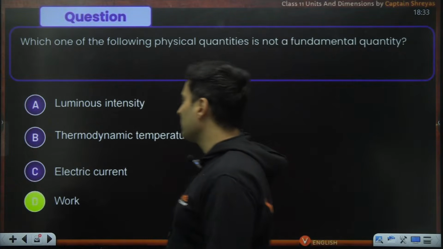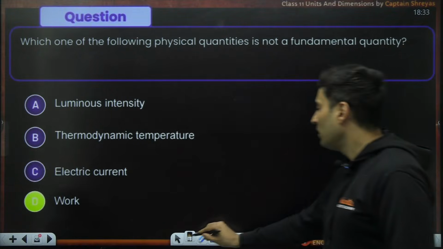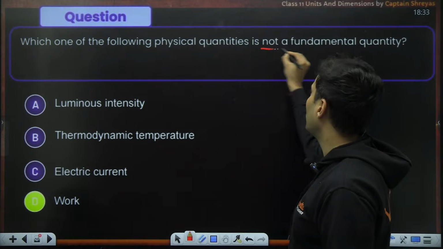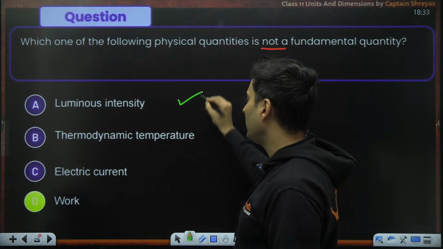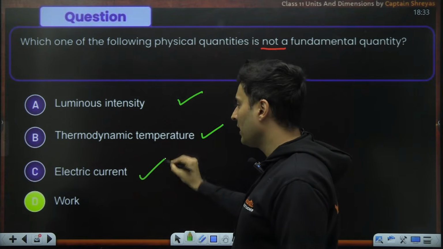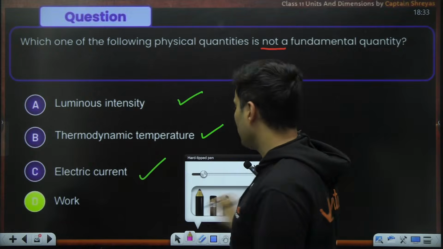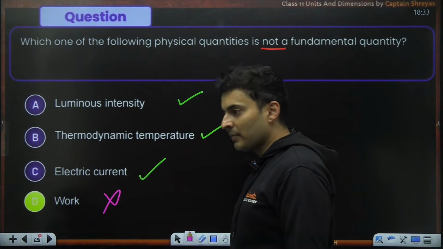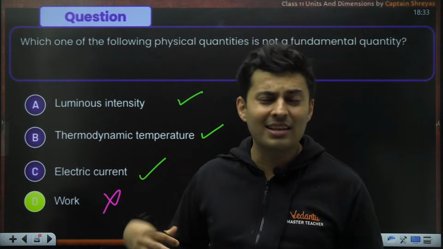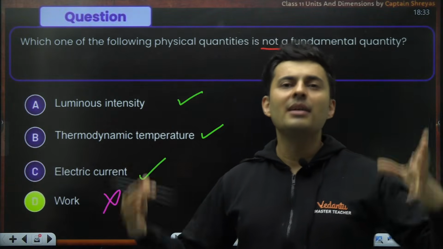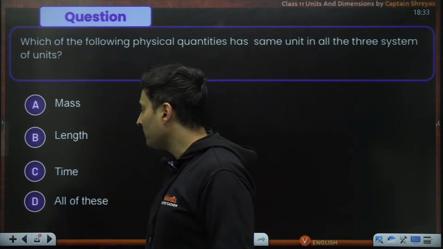Yeah, the correct answer for this is work. See, which of the following quantities is not a fundamental? The word not is important. Luminous intensity is definitely a fundamental. Temperature is fundamental. Current is fundamental. But work definitely is not a fundamental quantity. Work depends on force and displacement. Force depends on mass. So many dependencies are there. So 100% the dependency makes it a derived quantity.